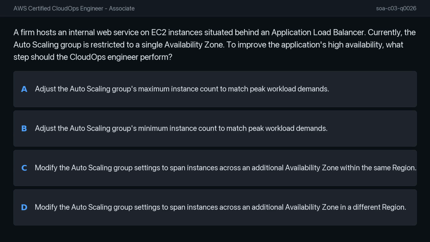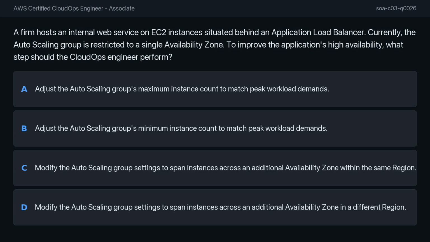Option A, adjust the auto-scaling group's maximum instance count to match peak workload demands. Option B, adjust the auto-scaling group's minimum instance count to match peak workload demands. Option C, modify the auto-scaling group settings to span instances across an additional availability zone within the same region. Option D, modify the auto-scaling group settings to span instances across an additional availability zone in a different region.